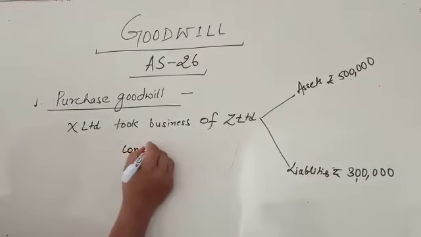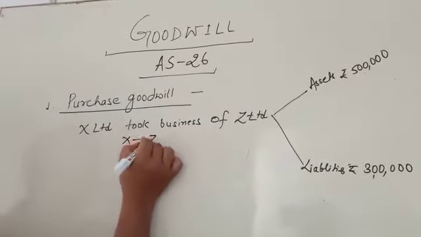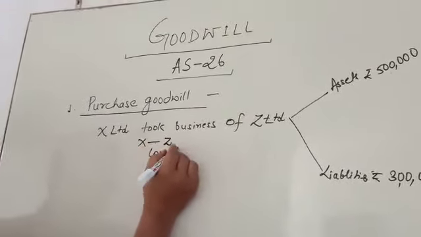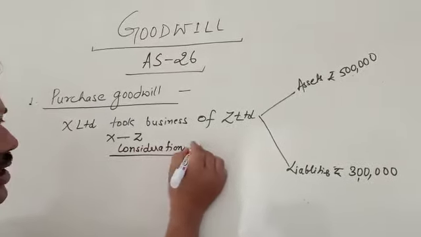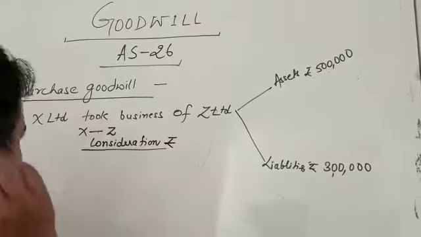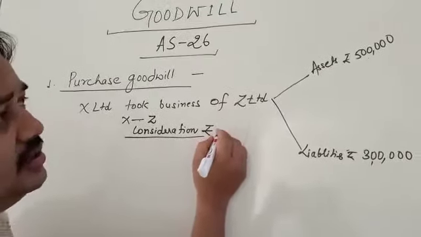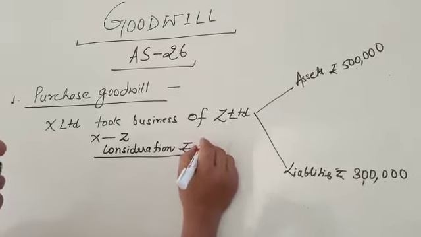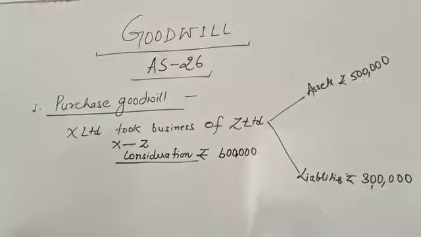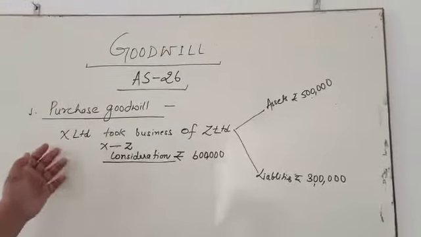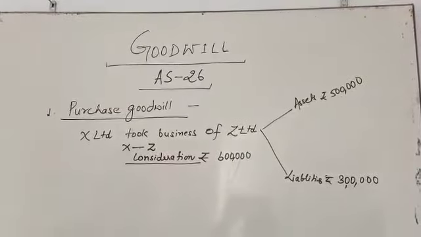Consideration means X and Z make a consideration price for that business of 6 lakh rupees. It means X is going to pay 6 lakh rupees to Z for taking over the business.